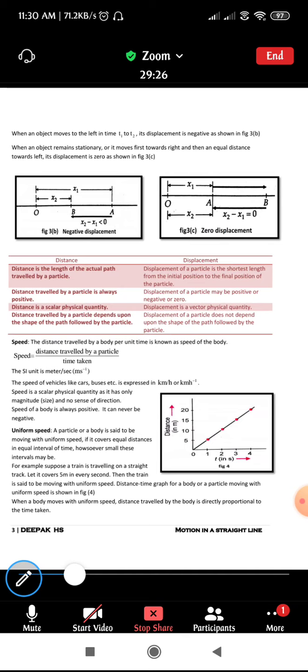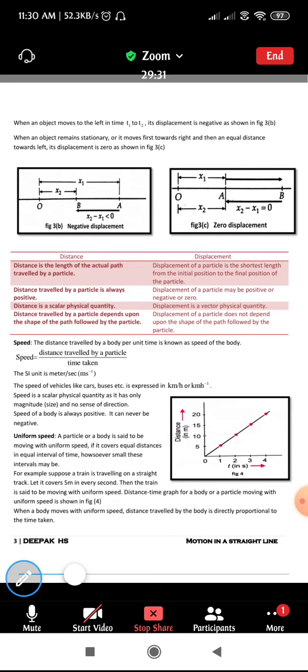In figure 3, you can see the object is moving from A to B, starting from point A towards the left side. When you take x2 minus x1, it will always be less than 0. Here x2 is the final position, and x1 is the initial position. When you subtract the initial position from the final position, if the value is less than 0, it is said to be negative. Hence this type of displacement is called negative displacement.